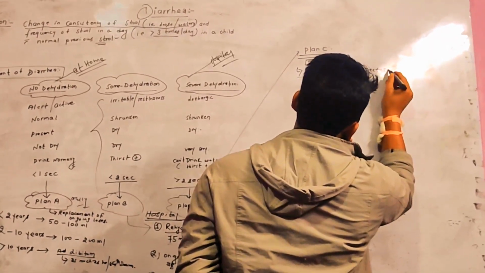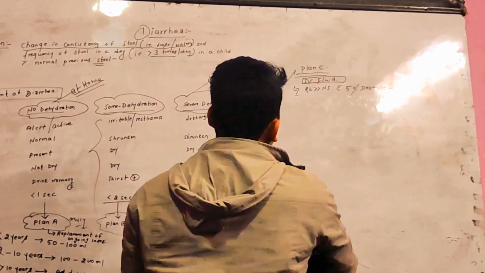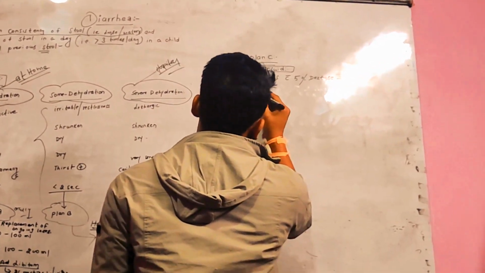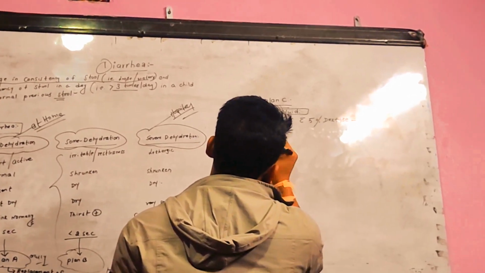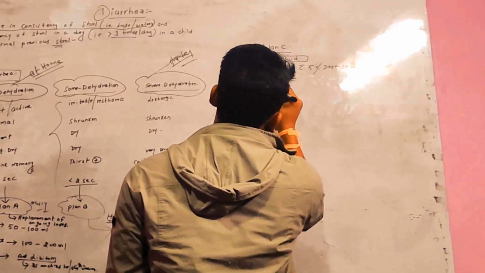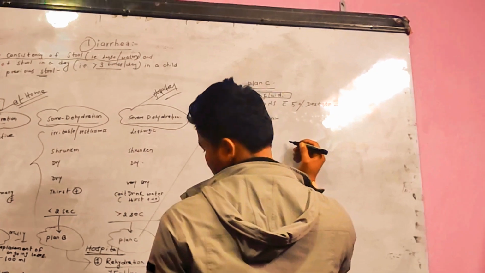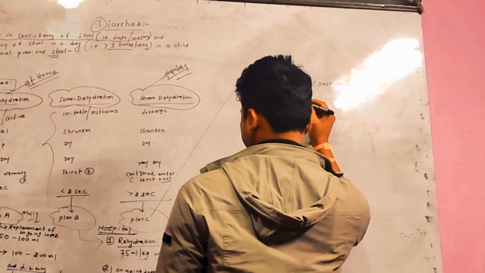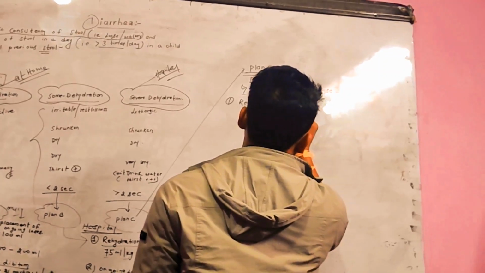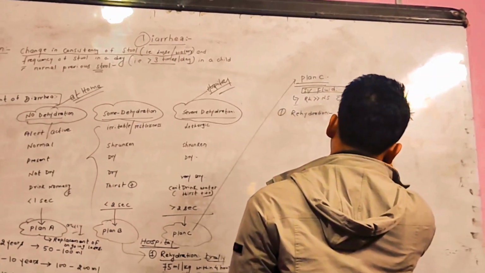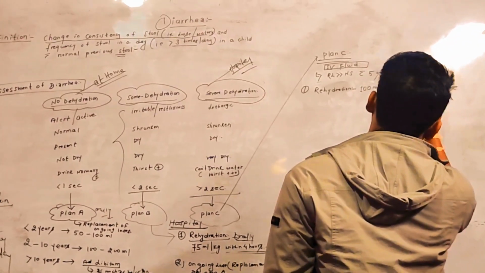With 5% dextrose. Then the fluid we give, first for rehydration, is 100 ml per kg for 6 hours.